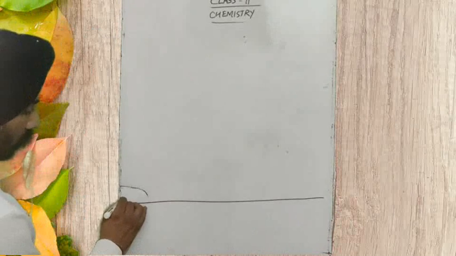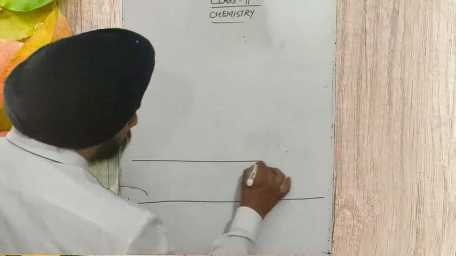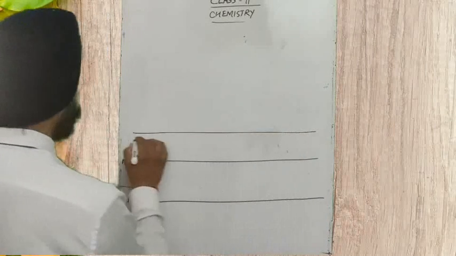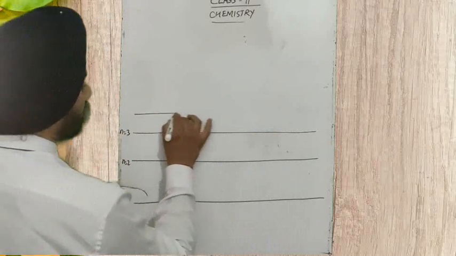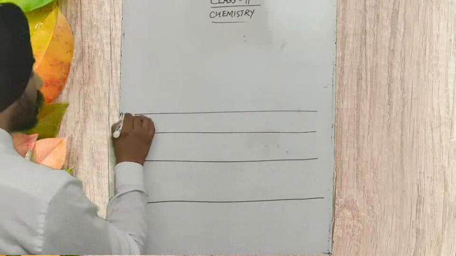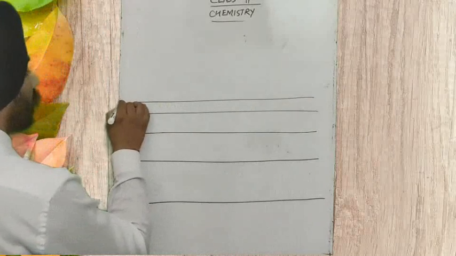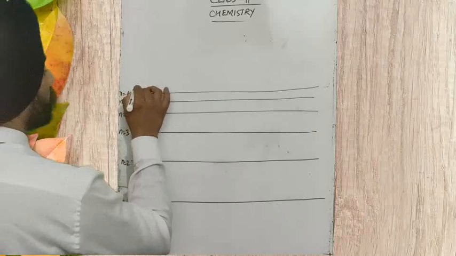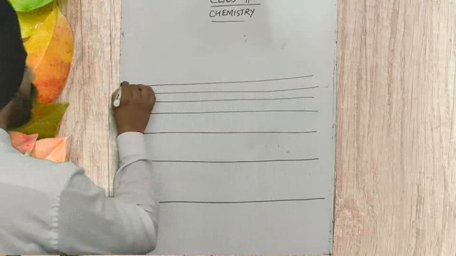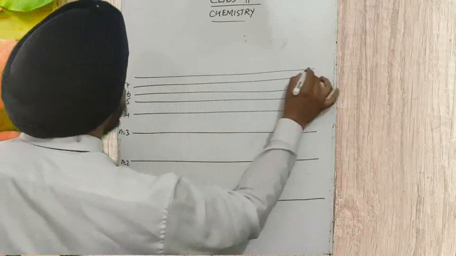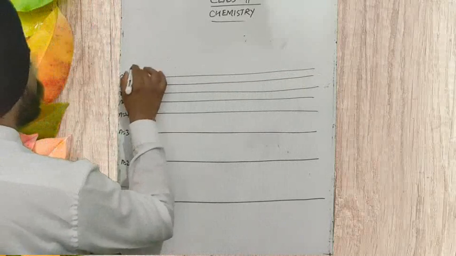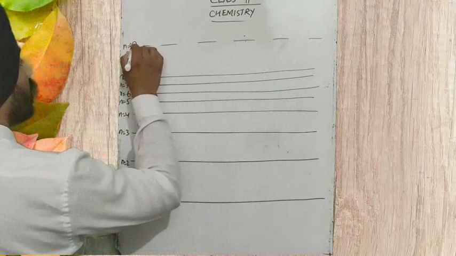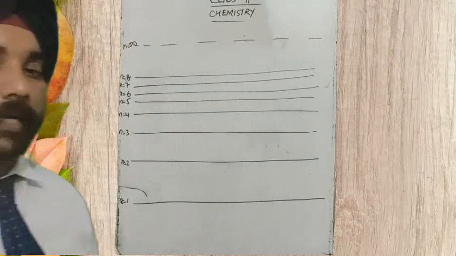We have the n = 1 shell, then the n = 2 shell, n = 3 shell, n = 4 shell, n = 5 shell, n = 6 shell, n = 7 shell, n = 8 shell, and there it is, the n = infinity shell, at infinite distance apart.